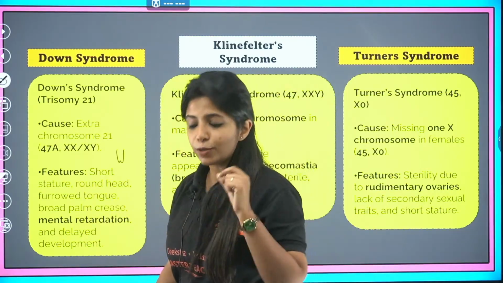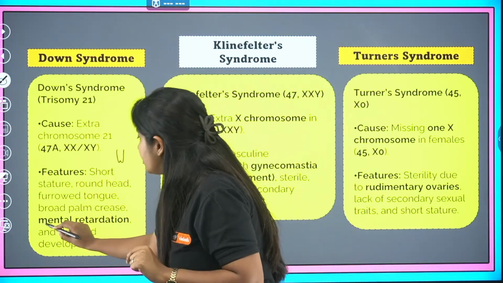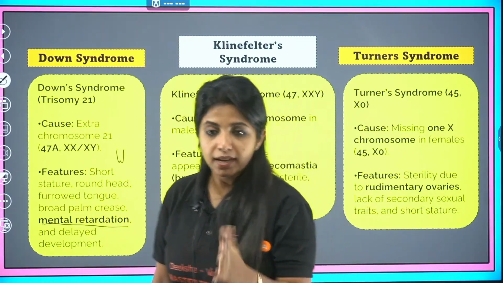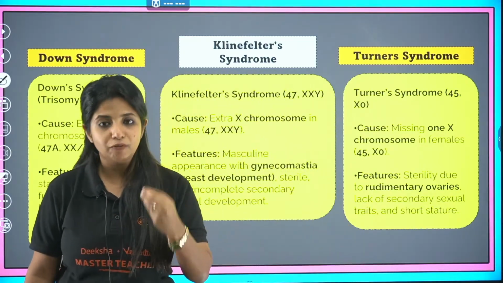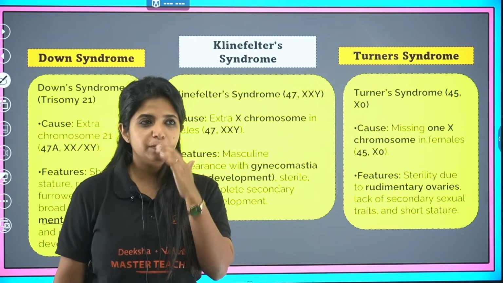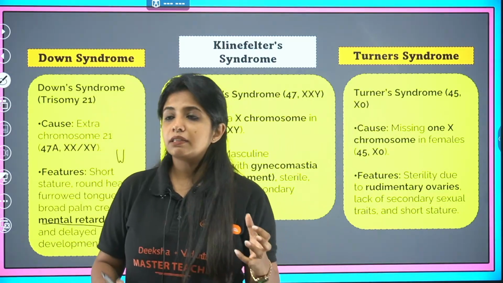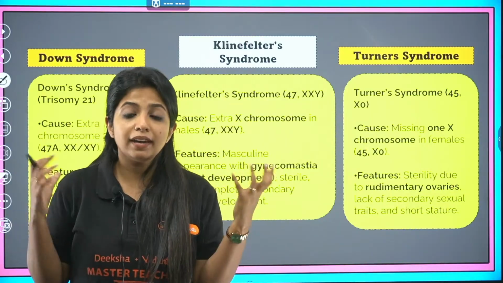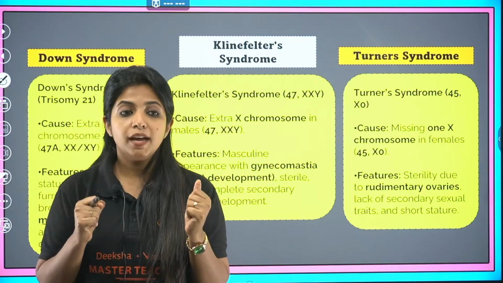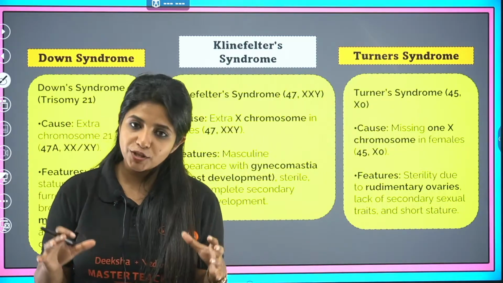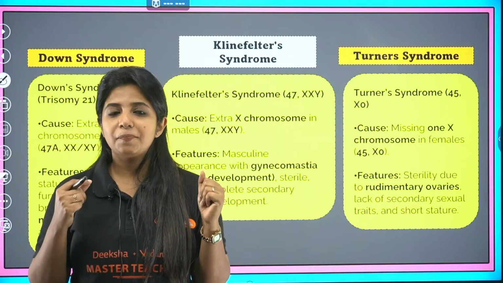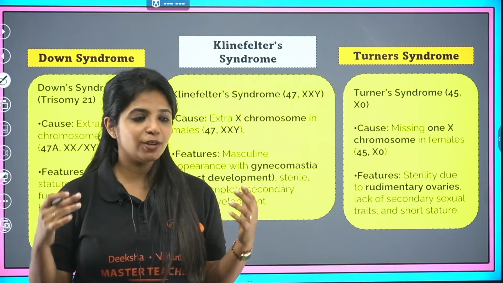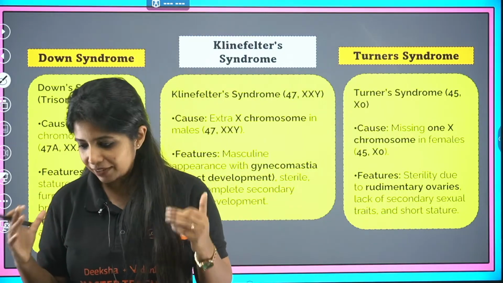And apart from that, the most important feature is that they would have mental retardation and also delayed development. Previously, when people had Down syndrome, not everyone understood how to manage them, but now it's not like that. They are gifted in many ways, and if you have someone in your family like that, you should be nurturing them very, very well.